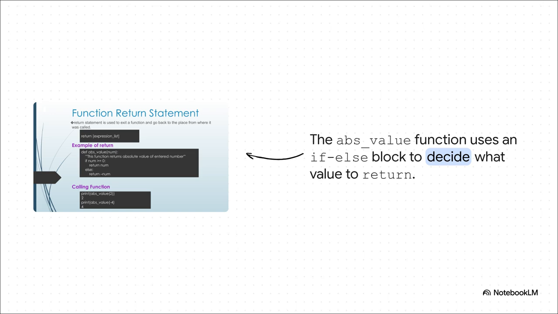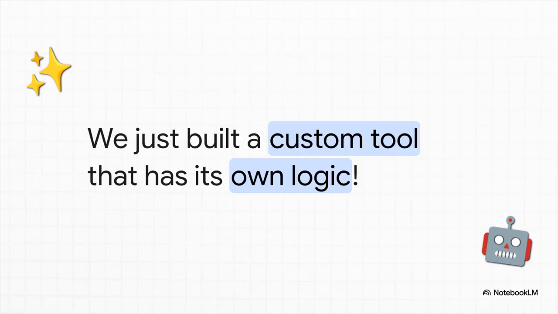It takes a number, it checks if it's greater than or equal to 0, and then it decides what value to send back or return. So let's just pause and appreciate what we just did. This is so important. We've combined our building blocks. We didn't just write some code, we built a small, smart, reusable machine that performs a specific task, a task that involves making a decision.